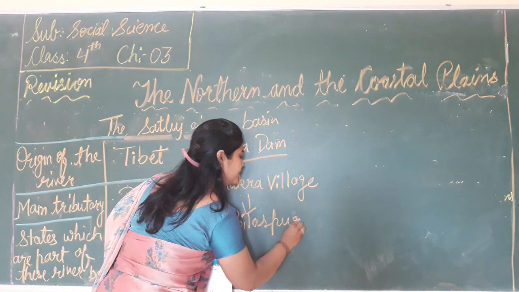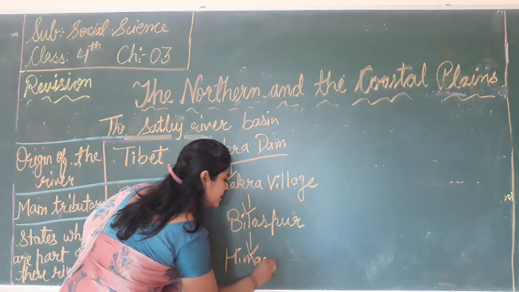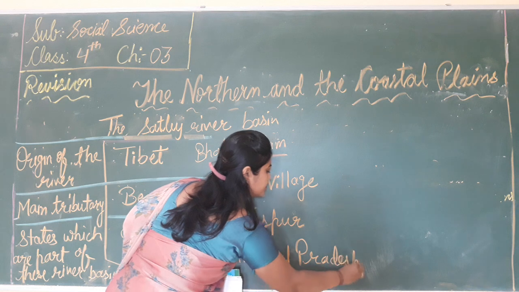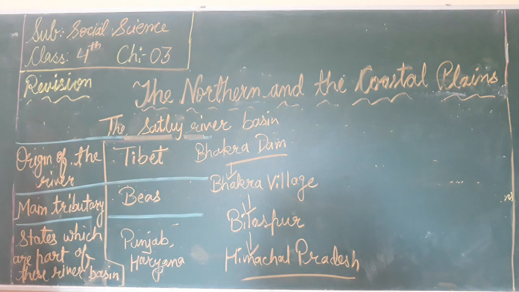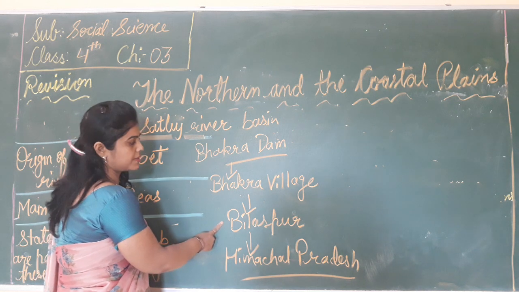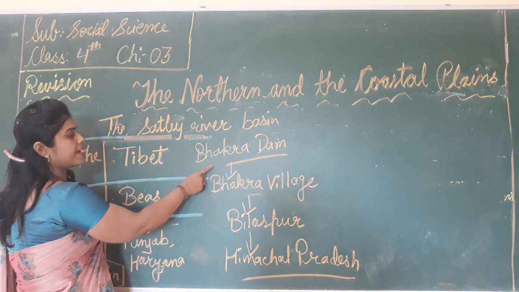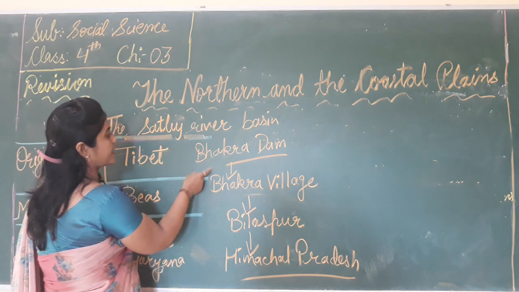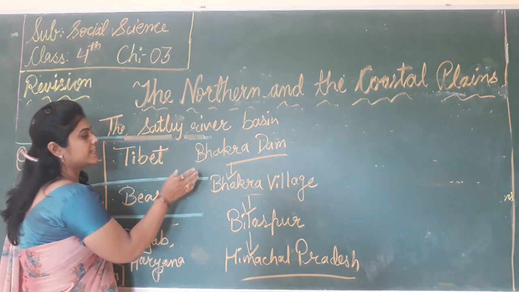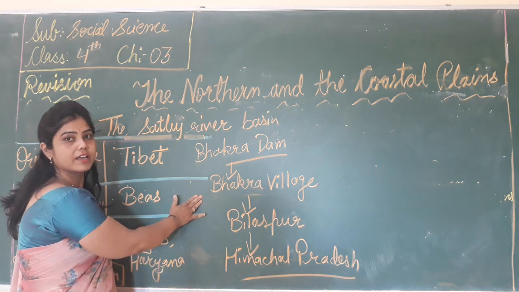And which state? That is Himachal Pradesh. So which dam? That is the Bhakra dam, built on the river Satluj, and it generates electricity and provides water for irrigation.